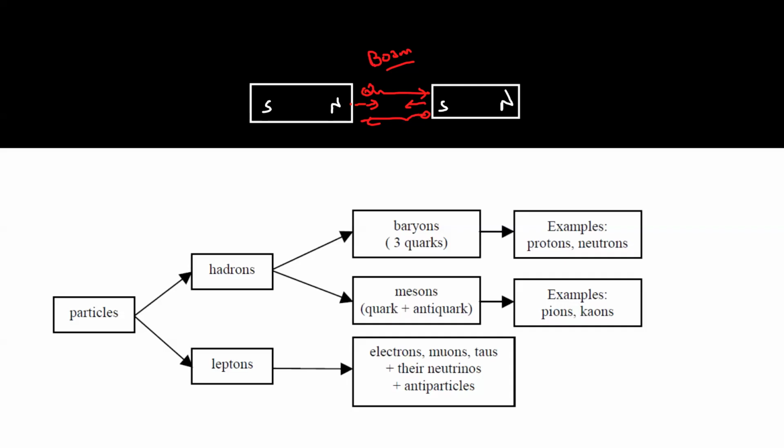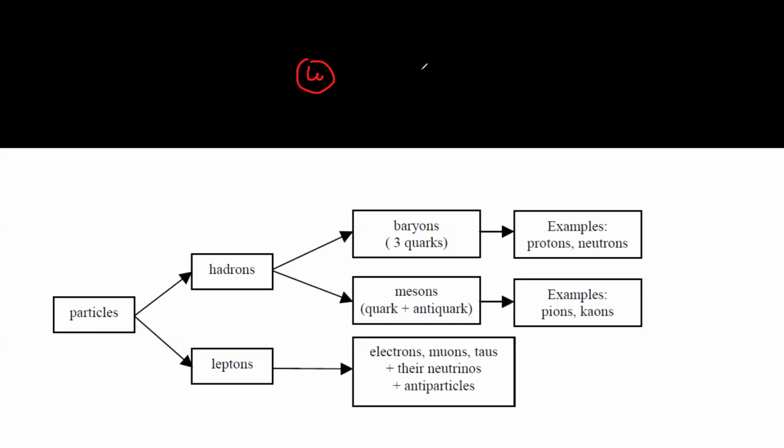If quarks are there, for example, if I have an up quark interacting with a down quark, how do they exert force on each other? By exchanging a particle we call a boson. But what particle is transferred between the quarks? That is called a gluon. Gluons are responsible for the strong nuclear force.